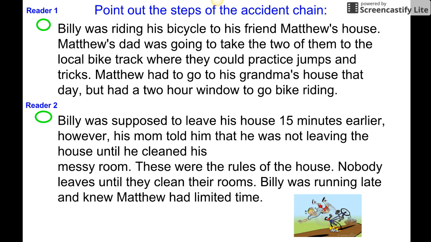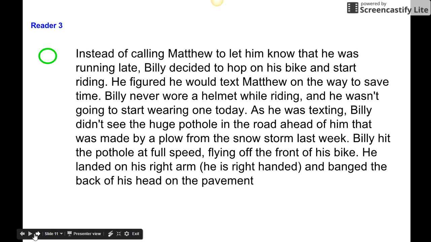Billy was running late and knew Matthew had limited time. Instead of calling Matthew to let him know that he was running late, Billy decided to hop on his bike and start riding. He figured he would text Matthew on the way to save time. Billy never wore a helmet while riding, and he wasn't going to start wearing one today. As he was texting, Billy didn't see the huge pothole in the road ahead of him that was made by a plow from the snowstorm last week.